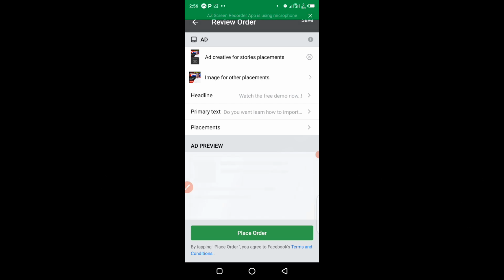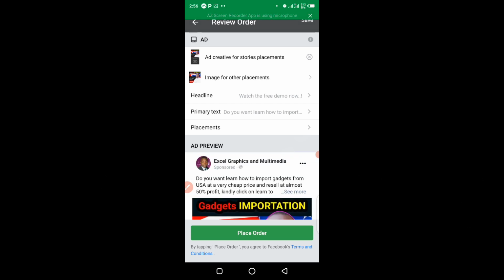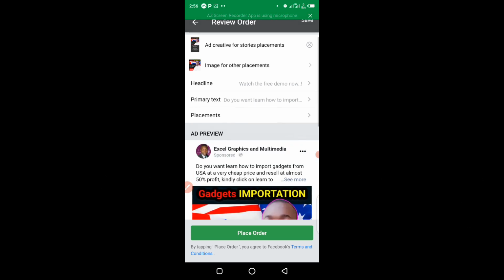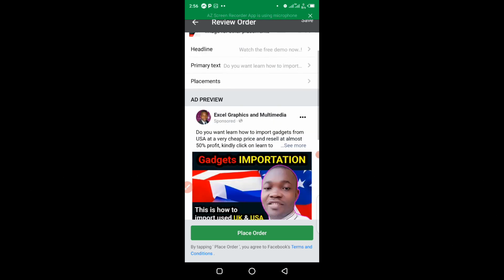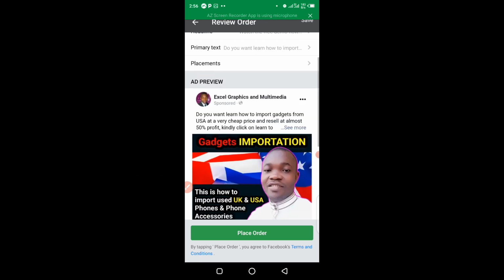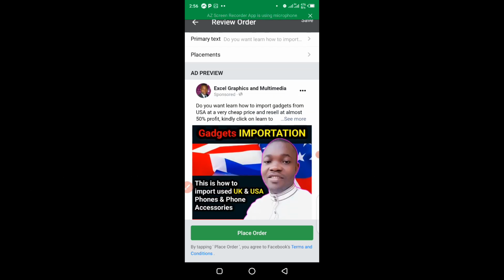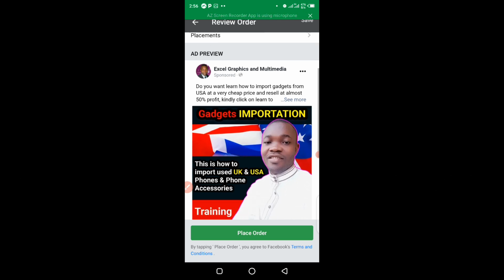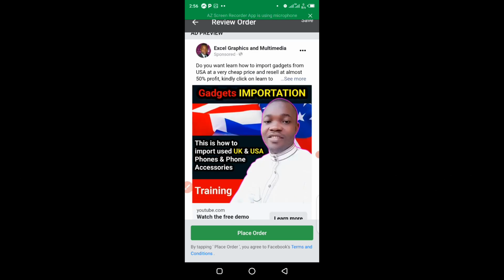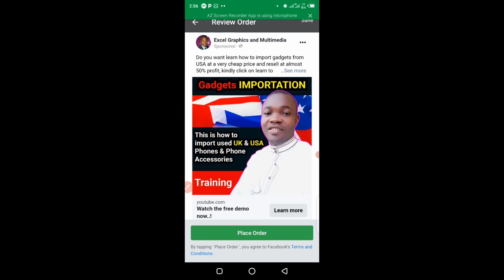So you have to check everything if it is actually correct before you can approve the ad and click on place order. You can see this is how to import, use UK and US phones and phone accessories, training, gadget importation, stuff like that. The ad text and the URL link, everything must be correct.